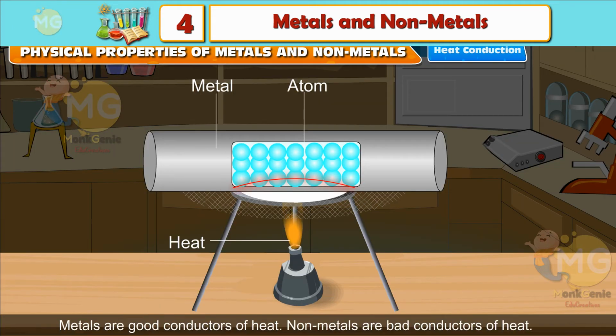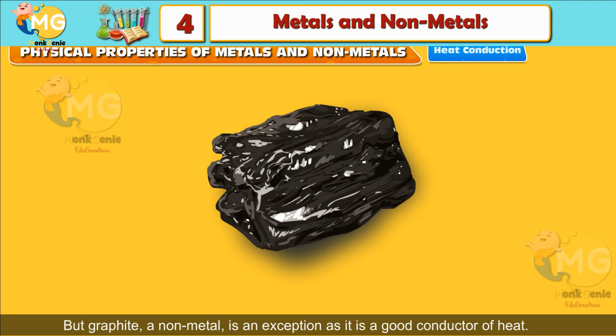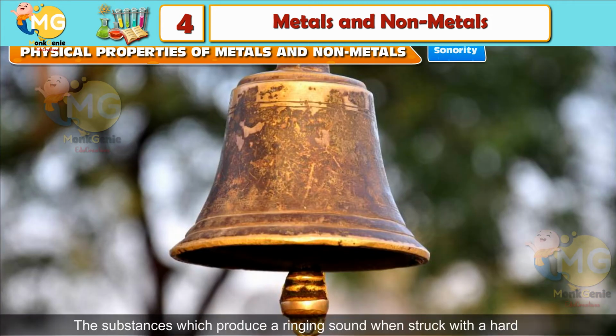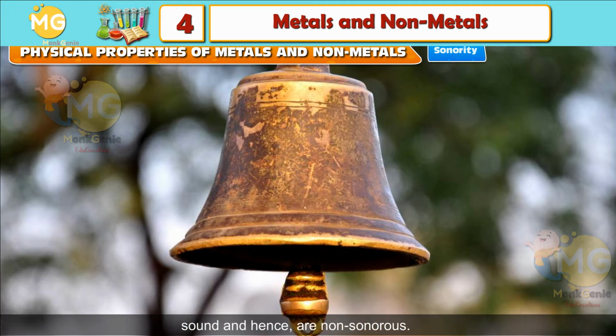Heat conduction. Metals are good conductors of heat. Non-metals are bad conductors of heat. But graphite, a non-metal, is an exception as it is a good conductor of heat. Sonority. The substances which produce a ringing sound when struck with a hard material are called sonorous. For example, when the bells in the school, temples or church are struck with a wooden mallet or some hard material, they produce a ringing sound, whereas non-metals do not produce any ringing sound and hence are non-sonorous.